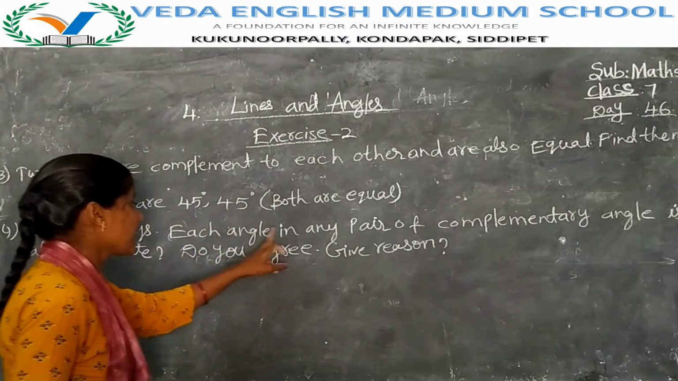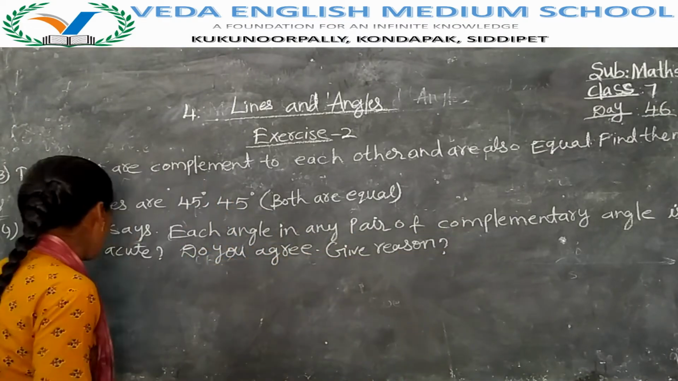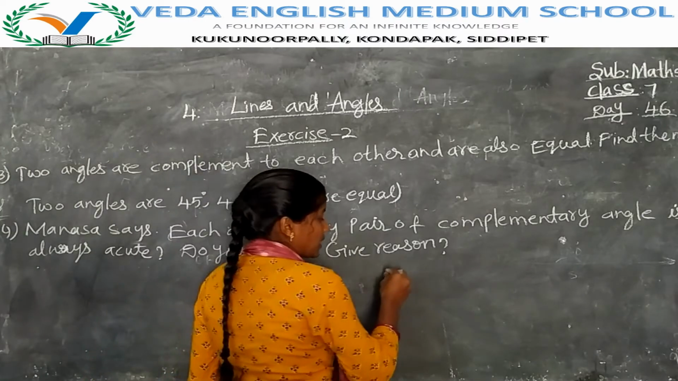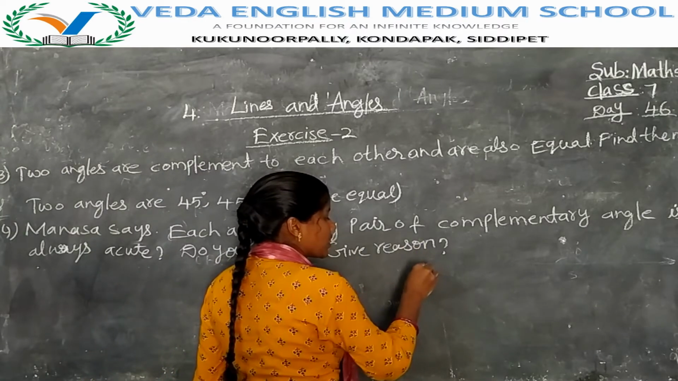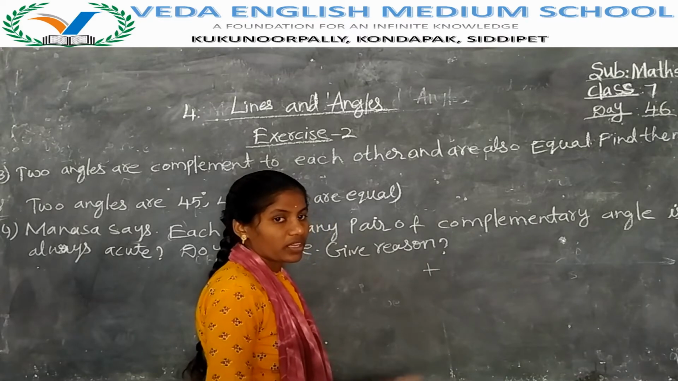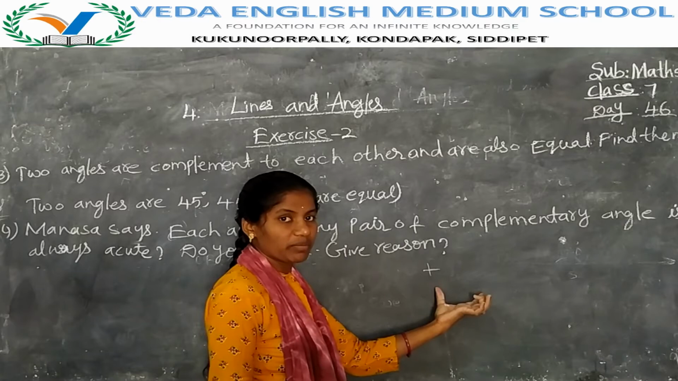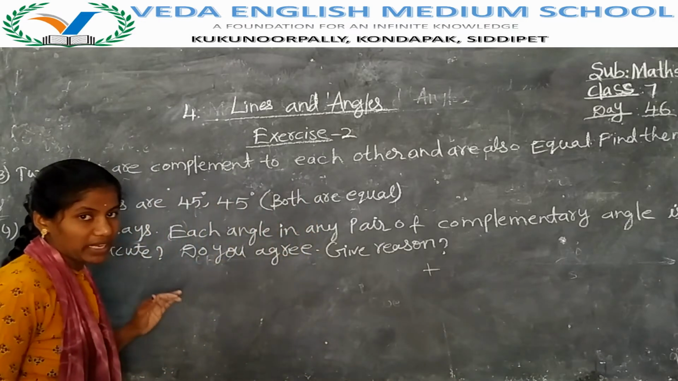Manasa says each angle in any pair of complementary angles is acute. That means, to form complementary angles, Manasa is saying you compulsorily need two acute angles only. Complementary angle form చేయాలంటే కంపల్సరీగా మనకు రెండు acute angles కావాలని మనసు చెప్తుంది. Do you agree with her, Manasa?